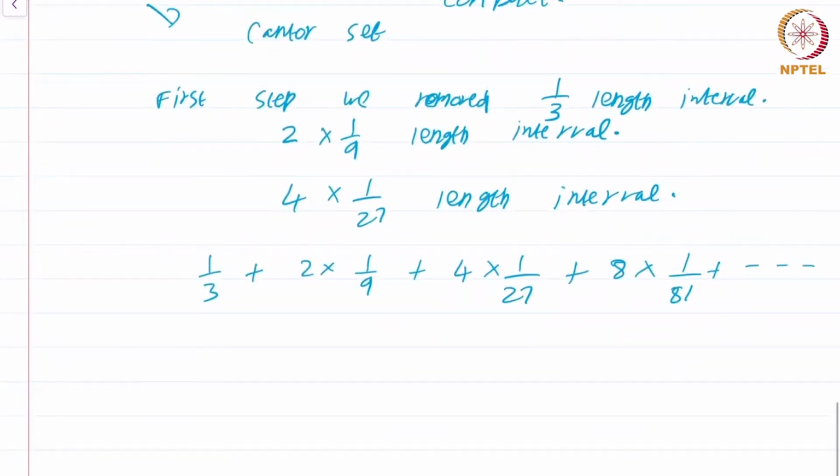Okay. Now this is just a geometric series. The first term is 1 by 3, whereas the common ratio r is clearly 2 by 3. So a by 1 minus r, so it's 1 minus 2 by 3 in the denominator, and it's equal to 1. Okay. So what this means is the lengths of intervals that we have removed from the Cantor set sum up to 1. In some sense, we have removed the whole of the interval [0, 1], at least from this naive argument. But that's not the interesting thing.